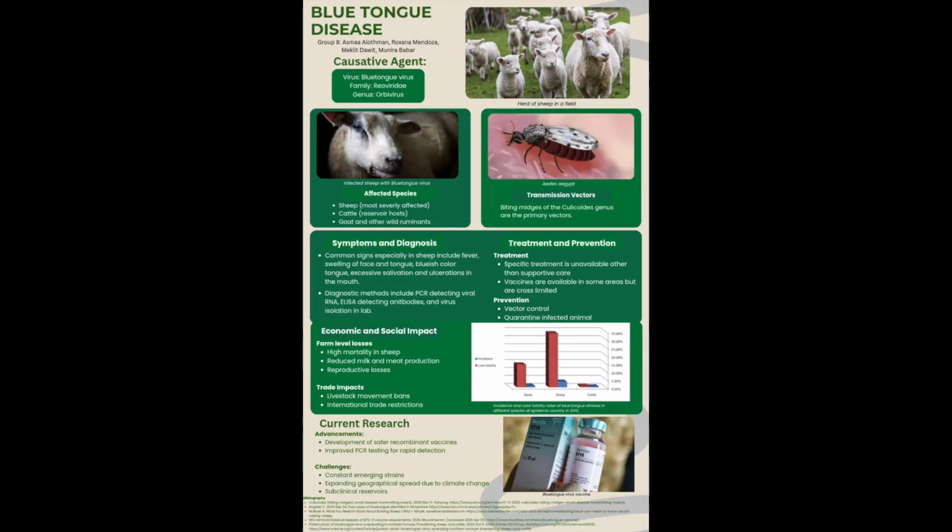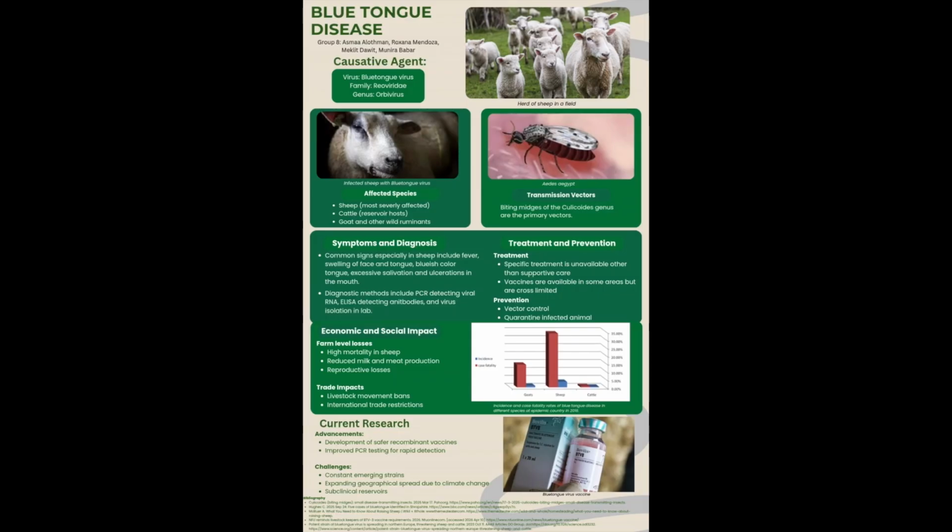Bluetongue disease is caused by the bluetongue virus, which belongs to the family Reoviridae and the genus Orbivirus. It primarily affects ruminant animals, meaning animals such as sheep, cattle, goats, and some wild species like deer. The disease is transmitted through the bites of infected biting midges, which act as vectors. This means the virus is spread indirectly through insects rather than direct animal to animal contact. These insects are most active in warm and humid conditions, especially during late summer or fall.